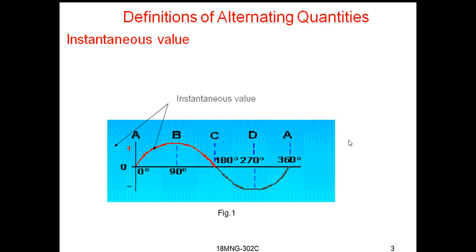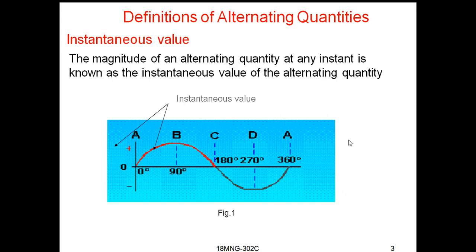Now let us see the definition for instantaneous value. Instantaneous value is the magnitude of this alternating quantity at any instant. Any instant means it may be at 0 degrees, or at 90 degrees, or at 180, at any certain point.